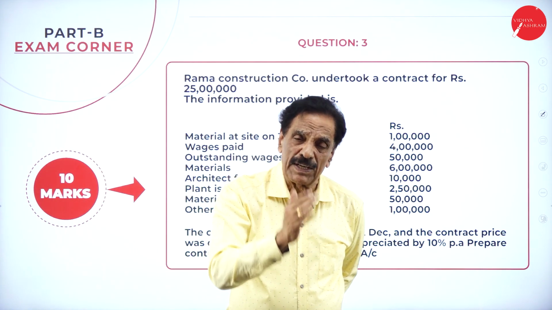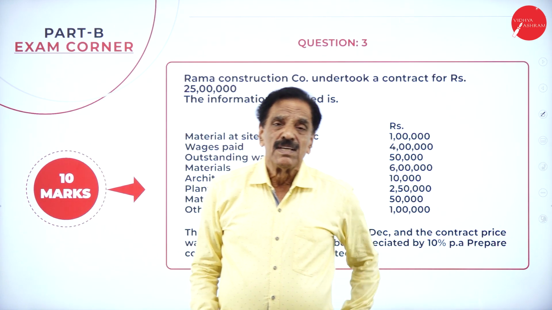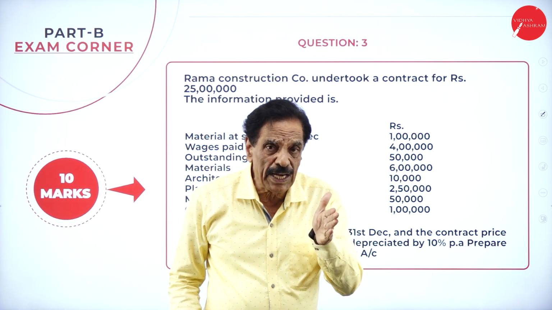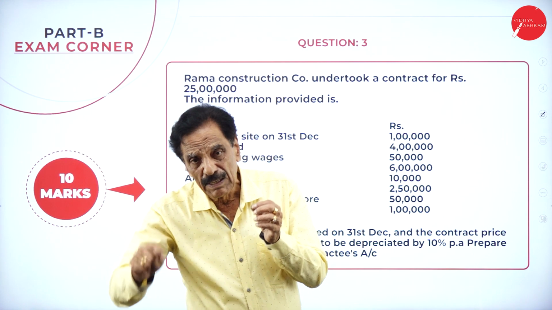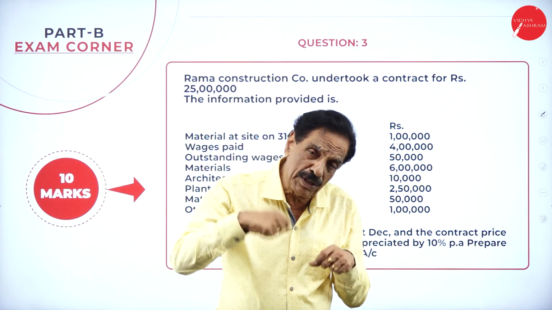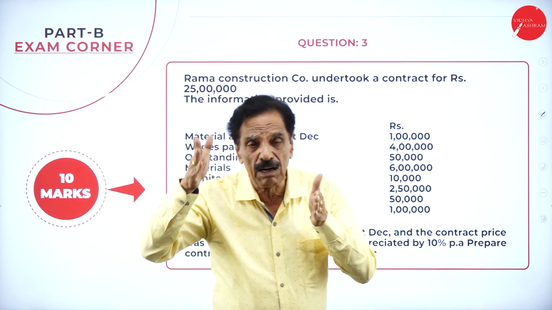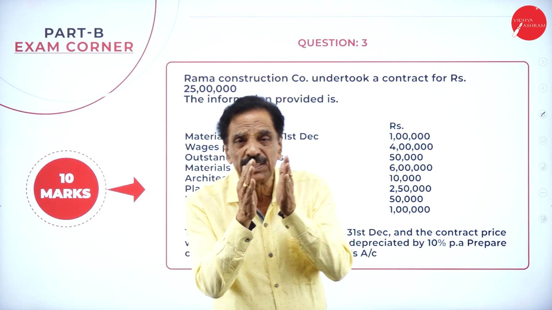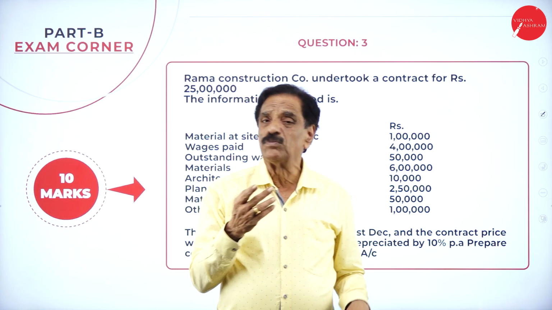If work certified is less than 1/4, whatever the difference comes is profit in reserve. If it is 1/4 or more but less than 50%, you have to take 1/3. If it is 50% or more but less than 90%, you have to take 2/3 of the profit.